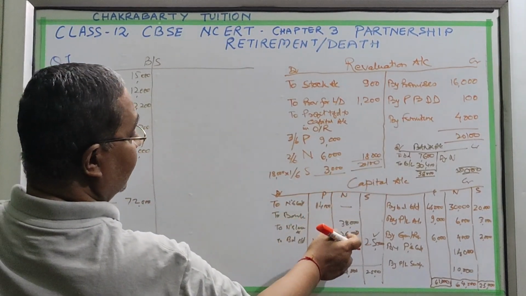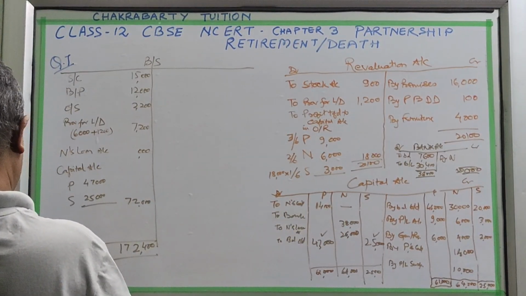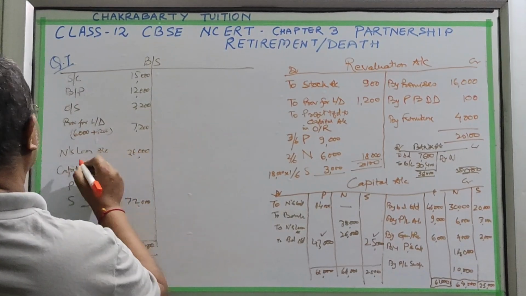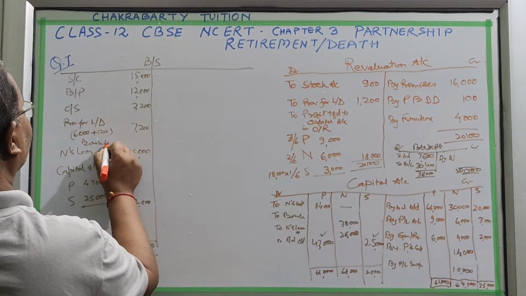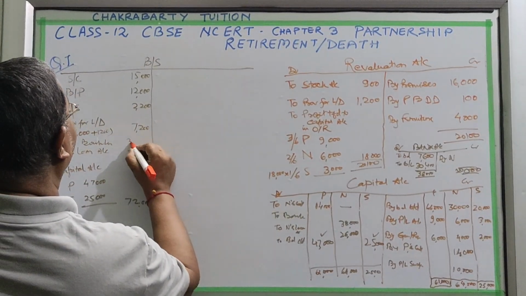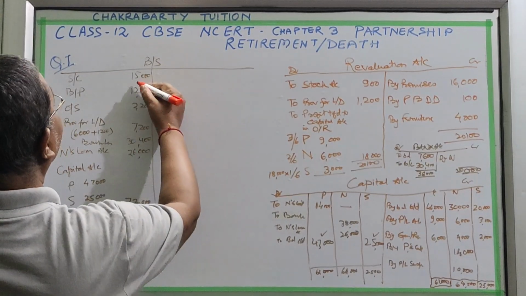account will be 26,000 as per the question. Only 26,000 should remain here. So his loan account will be 26,000 and the bank loan will be 30,400.